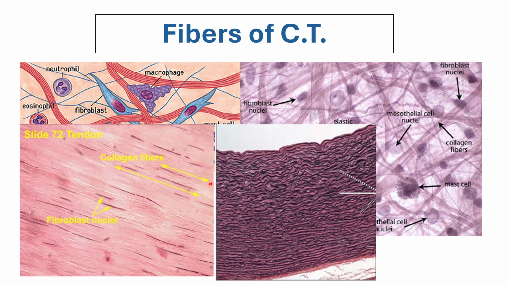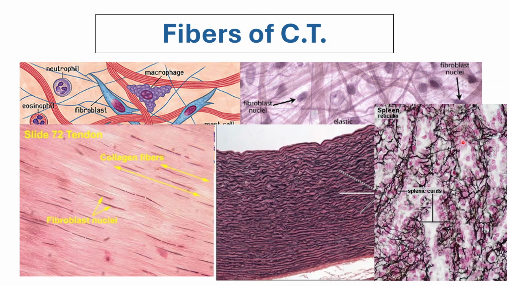Another preparation of your elastic fibers would be your aorta, or any organ that needs a lot of resilience and elasticity. Your aorta would need that because, of course, the aorta handles blood with very high pressure, no? So here, high volume as well as pressure. So it needs the support of your elastic fibers. All these squiggly, curly black fibers would be your elastic fibers, interspersed with your lighter staining pink collagen fibers. While here you can see your reticular fibers.